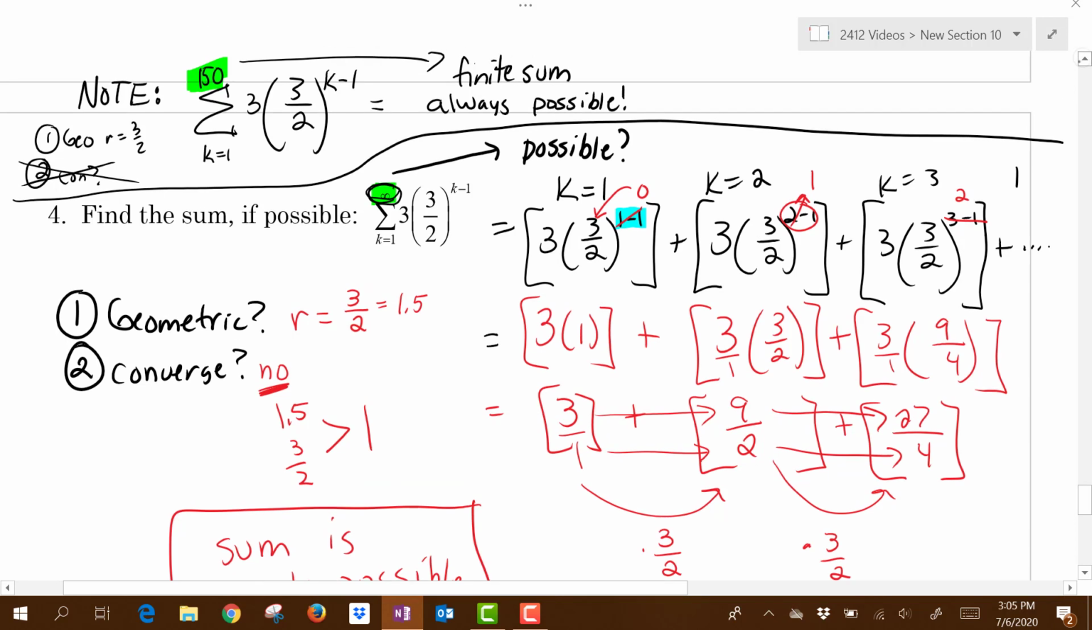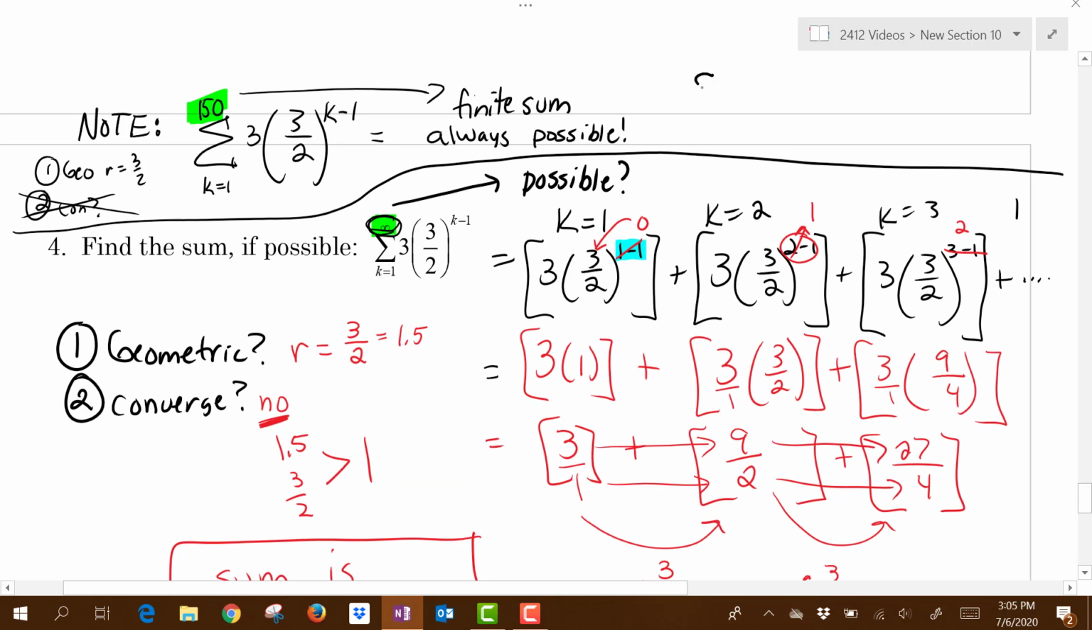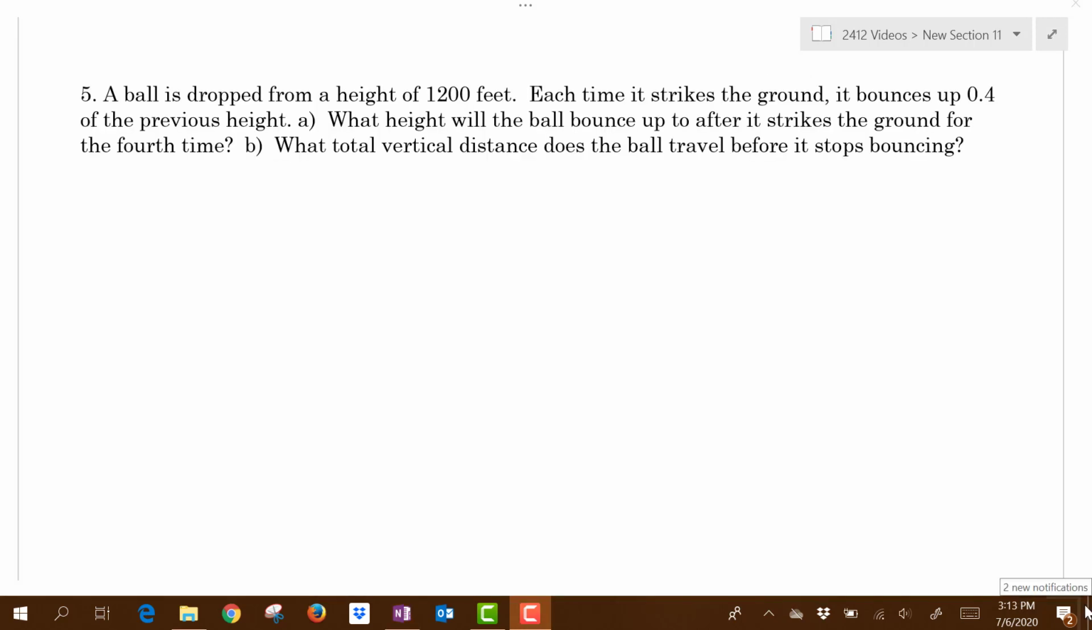Now, if you do have a finite sum, we want to remember that the formula for a finite sum is going to be different. So it's going to be following that formula that we talked about in the last video. Alright, but a finite sum is always possible. The only time that you would be able to say not possible is if you were summing an infinite number of terms. Here we're going to look at a word problem that deals with geometric sequences and the infinite number of terms of a geometric sequence.